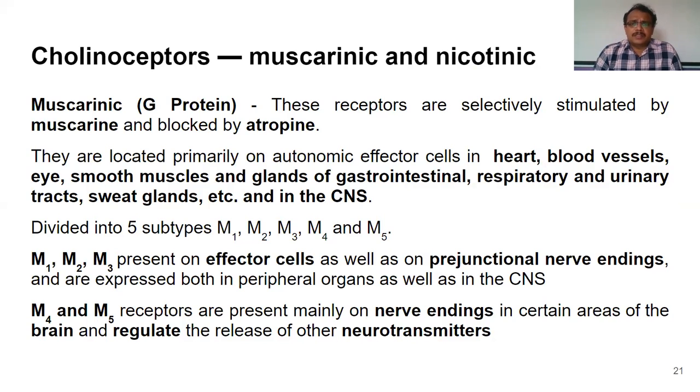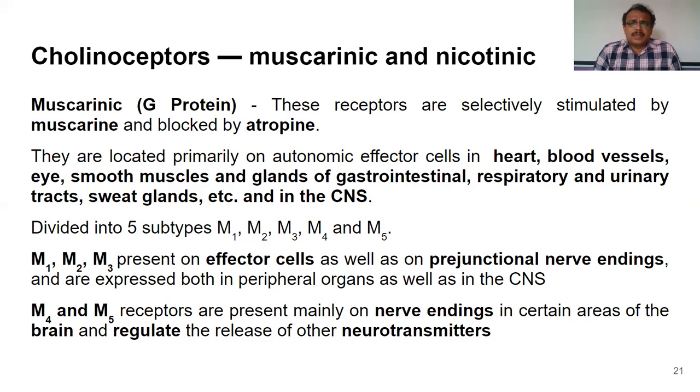Acetylcholine will act on receptors which are called cholinergic receptors, or cholinoceptors. As you have seen, there are various receptors through which drugs produce their action. In the same way, these are the receptors which will produce the neurotransmitter mediated action.